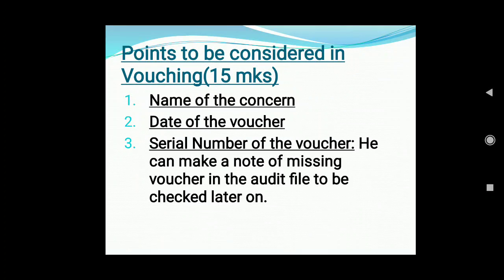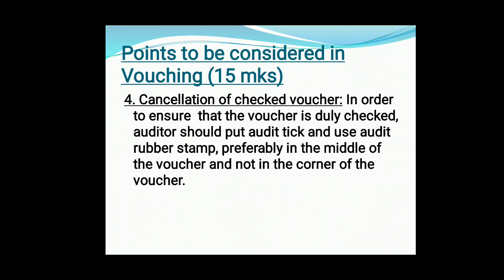Then the next one is cancellation of checked vouchers. Why is it necessary? To ensure that the voucher is duly checked. What he has to do is put the audit tick and use an audit rubber stamp, preferably in the middle of the voucher and not in the corner of the voucher. This will avoid the possibility of reproduction of the same voucher in support of bogus entries. Suppose the vouchers are being checked, he has to put the rubber stamp on that particular voucher so that there won't be any duplication of that particular entry.